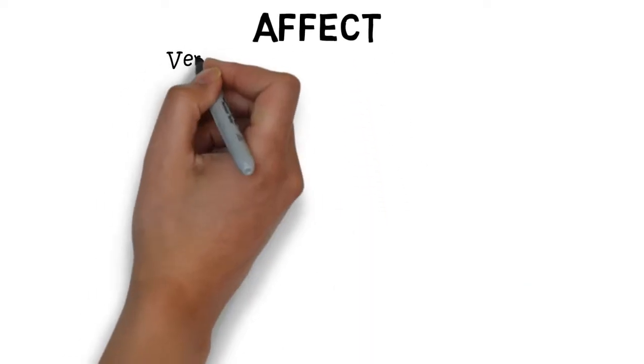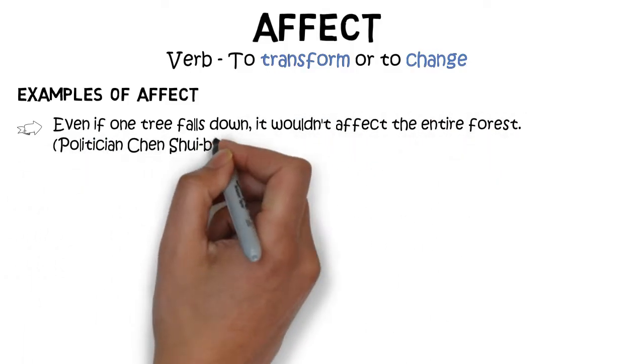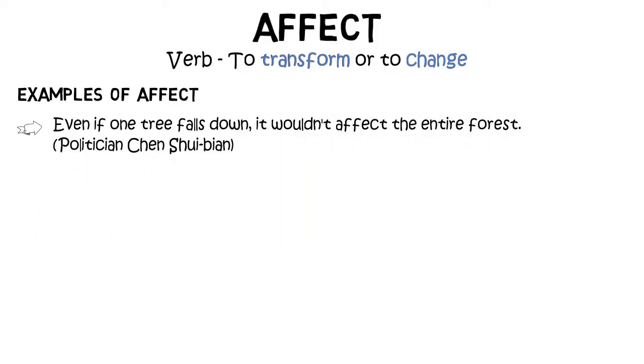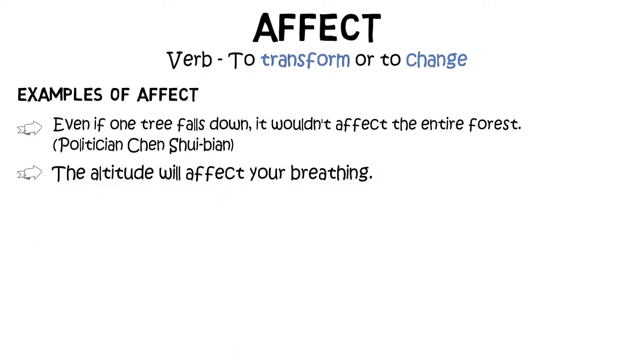Let's start by looking at affect with an A. This is a verb, and it means to transform or to change. Some examples with affect. Even if one tree falls down, it wouldn't affect the entire forest, so it wouldn't change or transform the entire forest. The altitude will affect your breathing. The altitude will change your breathing, transform your breathing.